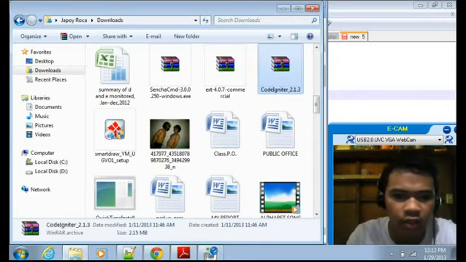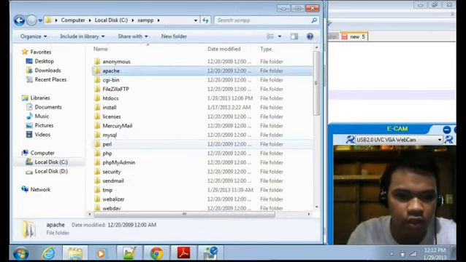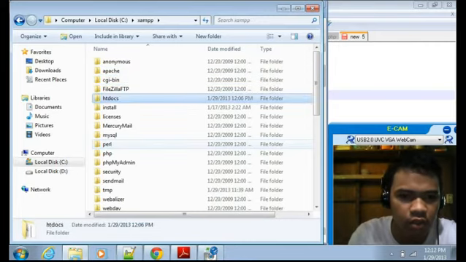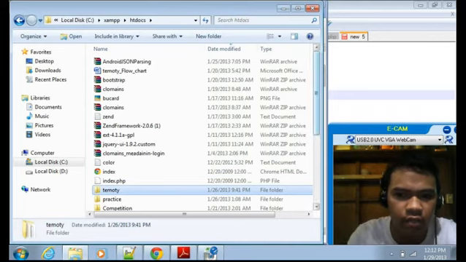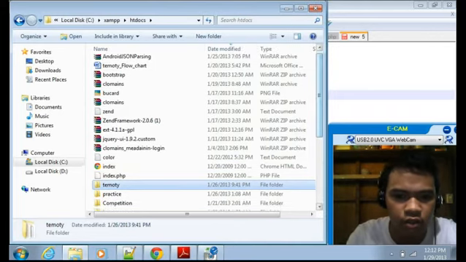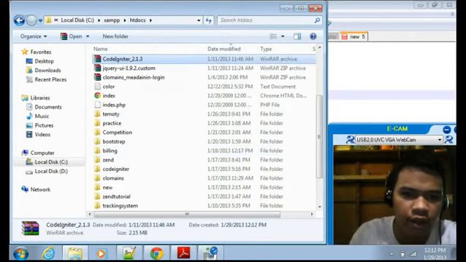So I just copy it to my exam page. Download XAMPP from the internet and be sure to install it, then paste your CodeIgniter zip file in your XAMPP htdocs. Then extract it.